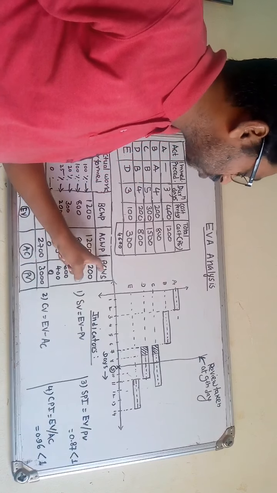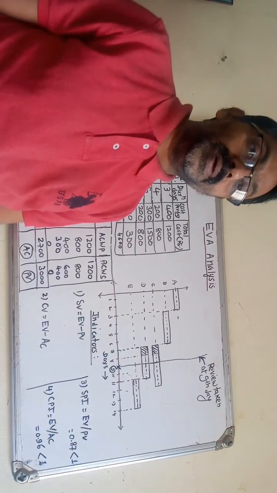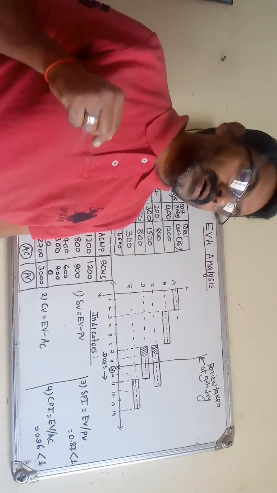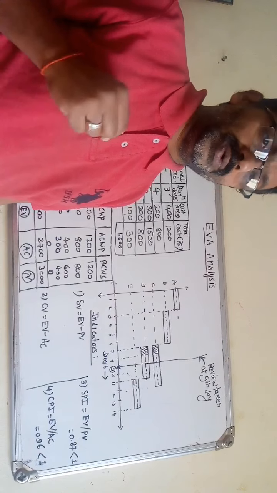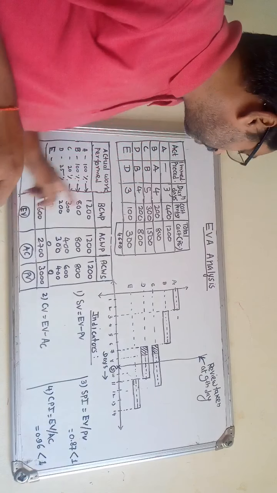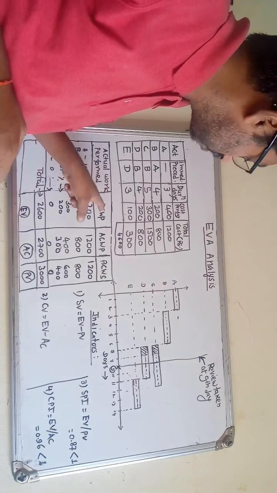The second term is known as earned value, EV. Earned value is also known as the budgeted cost of work performed, BCWP. So that is the abbreviation, right?